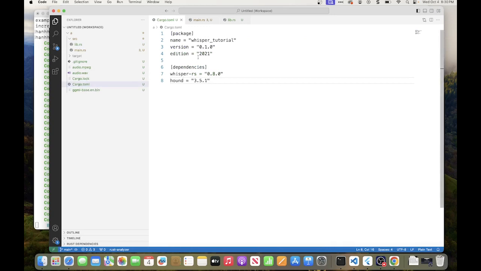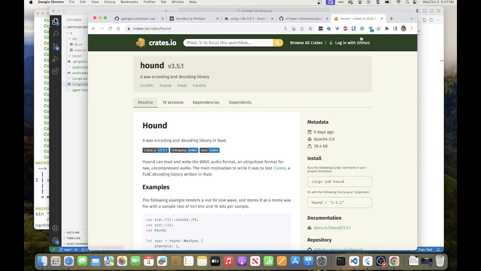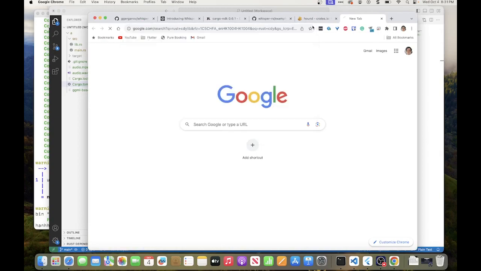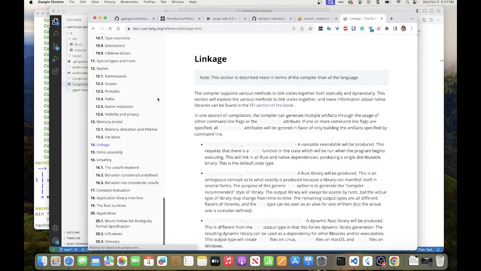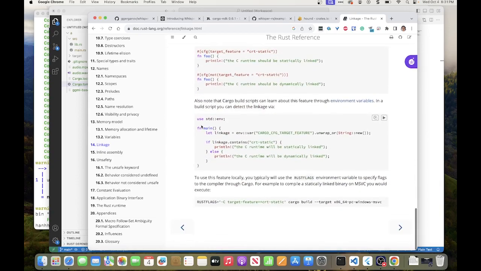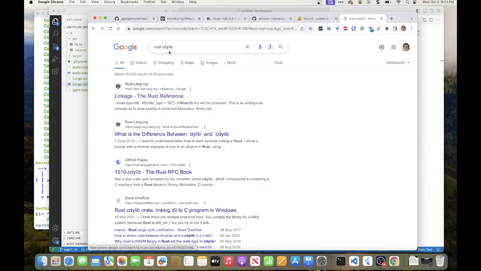So what we need to do is have a lib section that tells us that we also want to create C libraries. And I kind of forgot the syntax for that. Let me Google it. Rust C. Okay, so this is the guy here. Cargo.